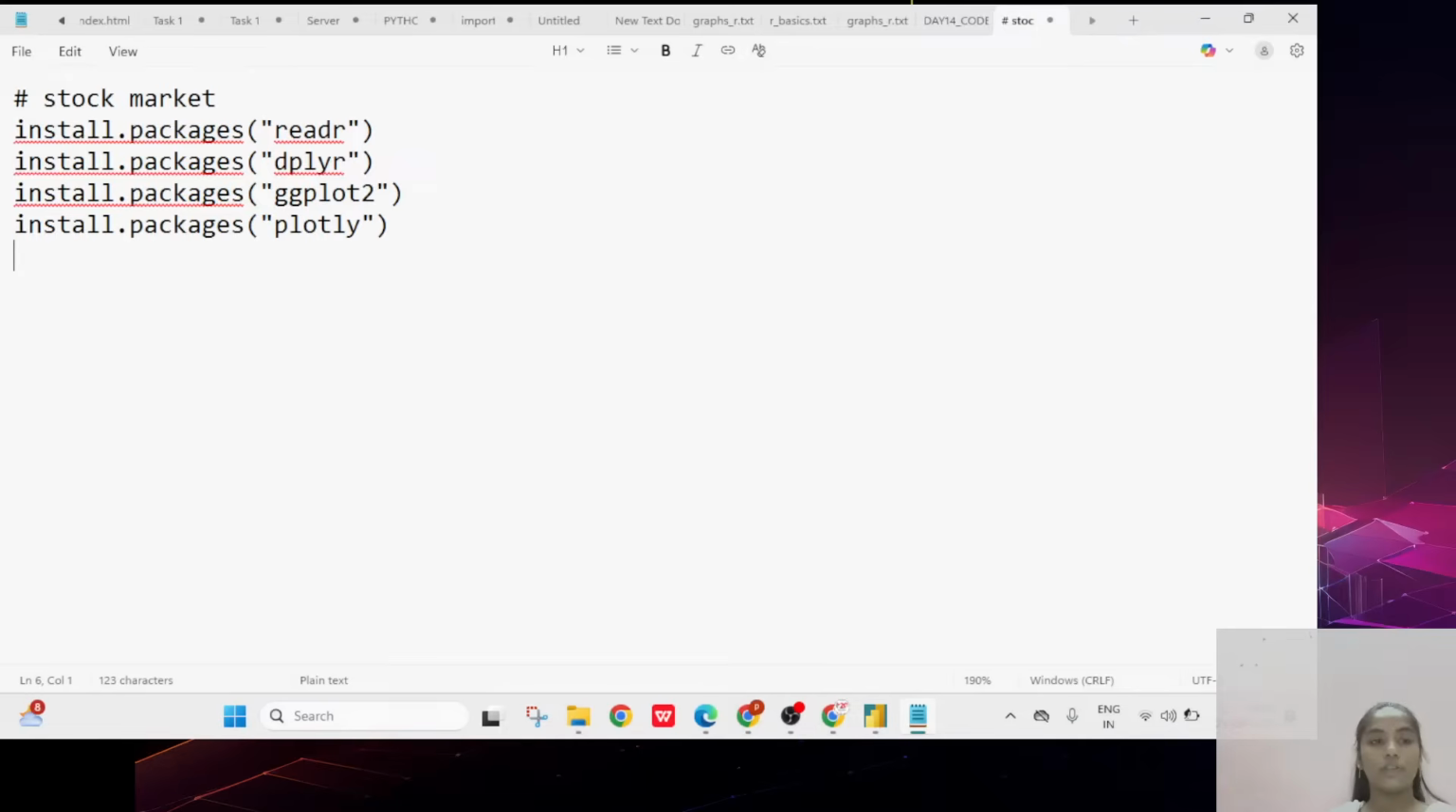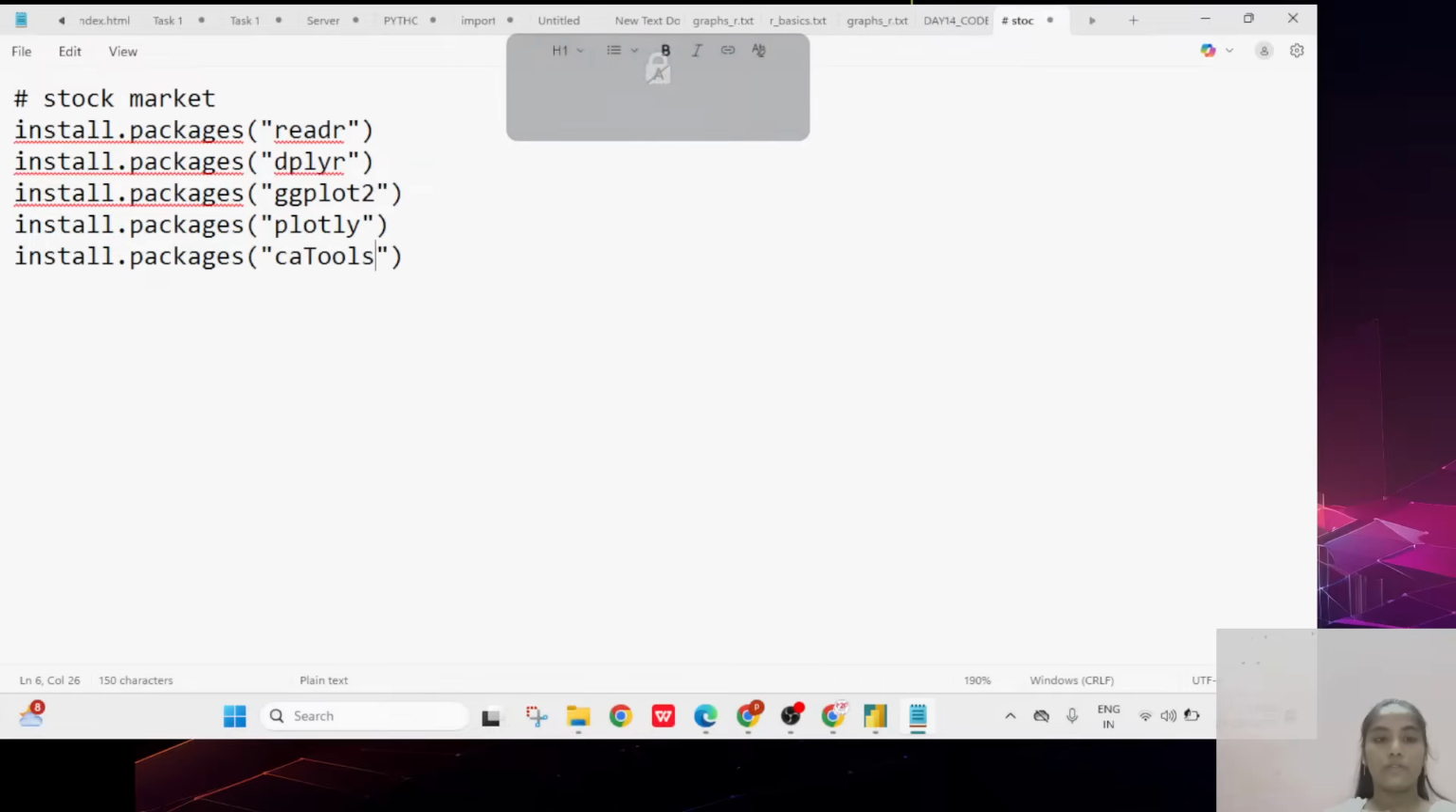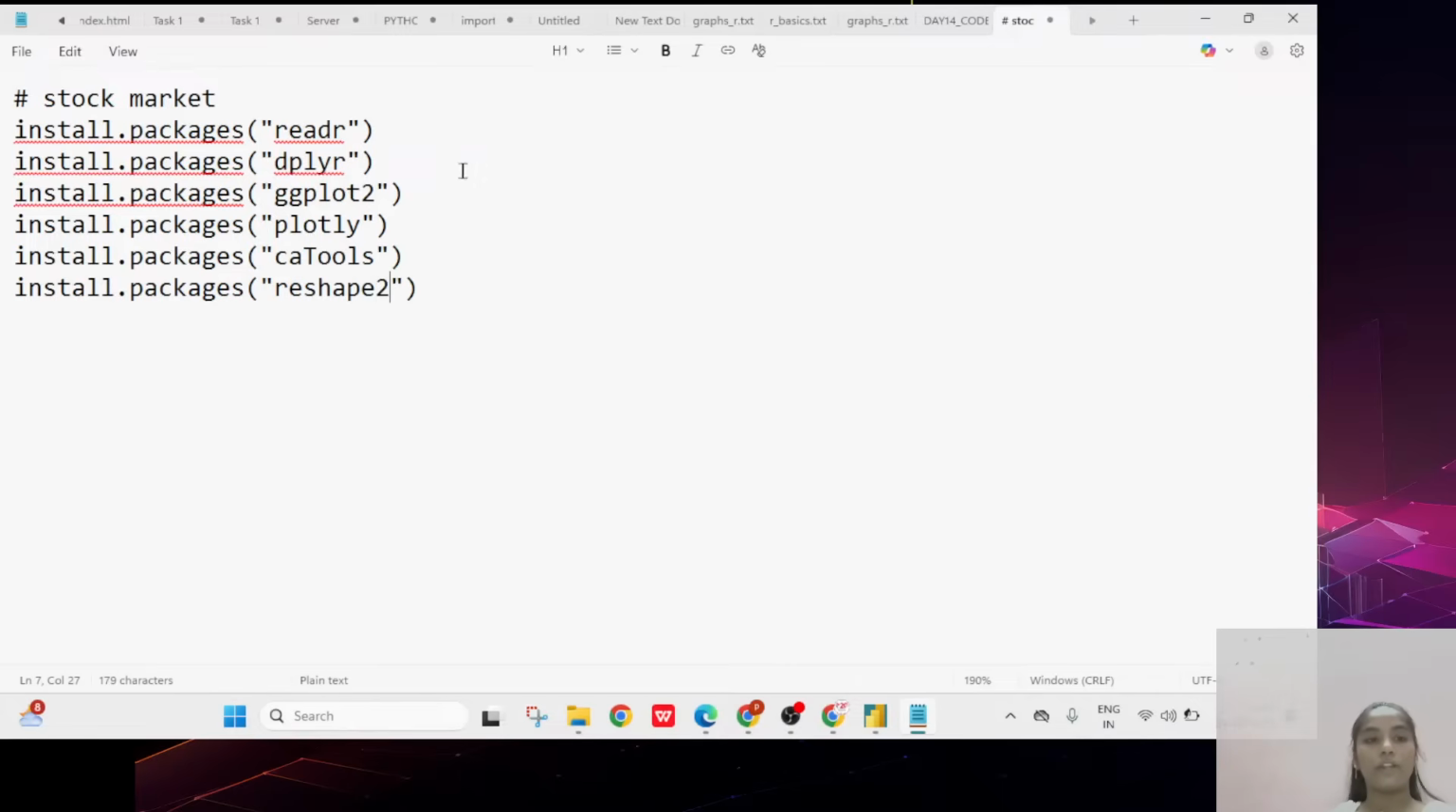Coming to the next one, install.packages. I want to take the next package, catools. Next, install.packages. I want to take the library about reshape2. So these libraries I have to install, right? After installing the libraries, what I want to do in the next step is load the libraries.